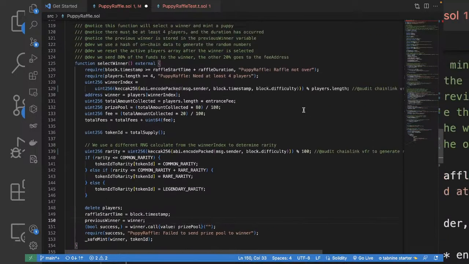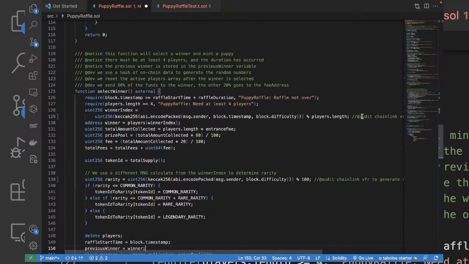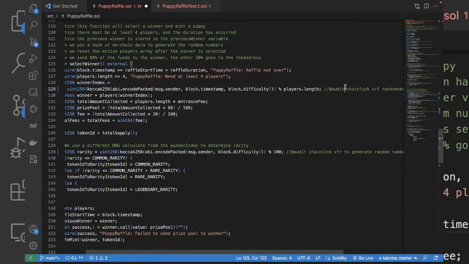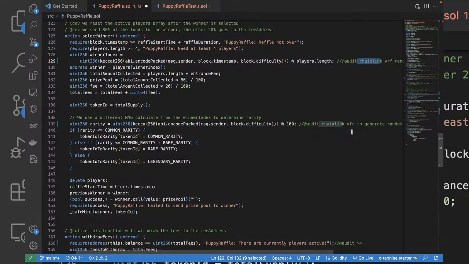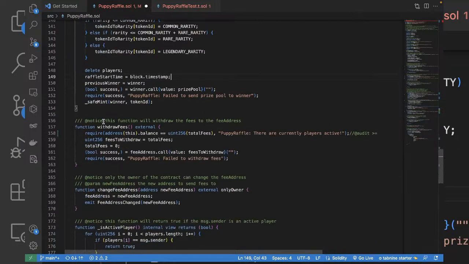That's good, but the thing is, the randomness being generated here is definitely manipulatable. So you have to use some alternative like Chainlink VRF to generate verifiable randomness. VRF in blockchain.